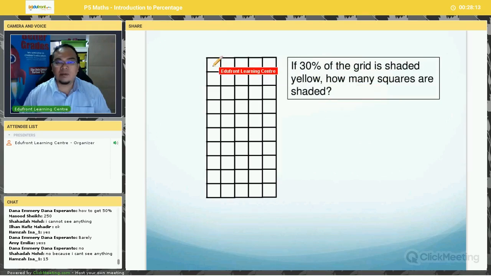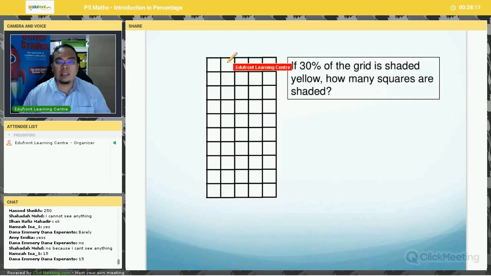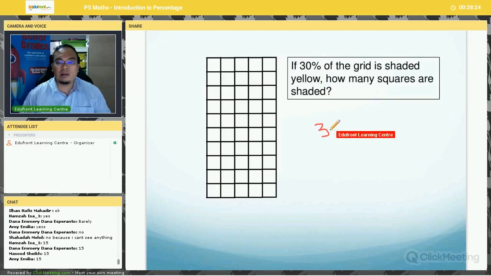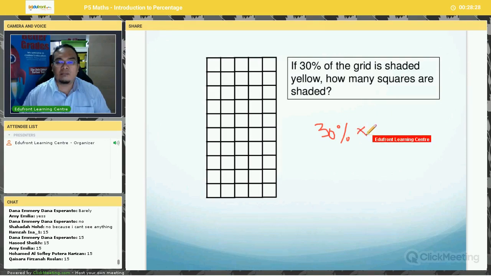Okay, let's count. How many squares are there? 1, 2, 3, 4, 5, 6, 7, 8, 9, 10. 1, 2, 3, 4, 5. There are 50 squares, right? So 30% of 50. Okay, 30% of 50. What does "of" mean? "Of" means multiply, right?